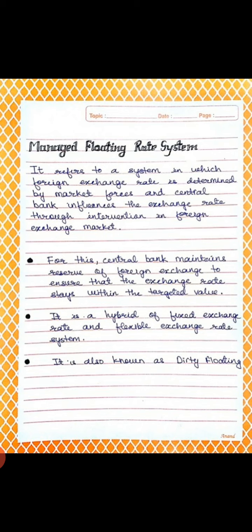So students, the central bank intervenes to control fluctuations in the exchange rate. It is a system of adjustment in the exchange rate to influence the value of a country's currency. It is also known as the hybrid system because of the combination of fixed as well as flexible exchange rate systems. So I think you have understood the concept of foreign exchange rate systems.